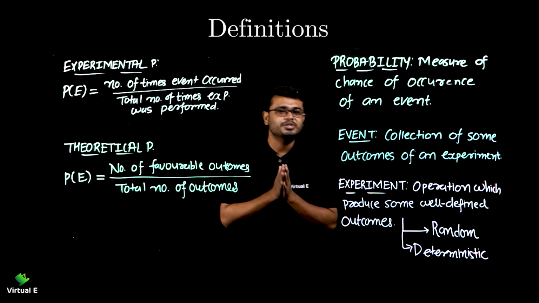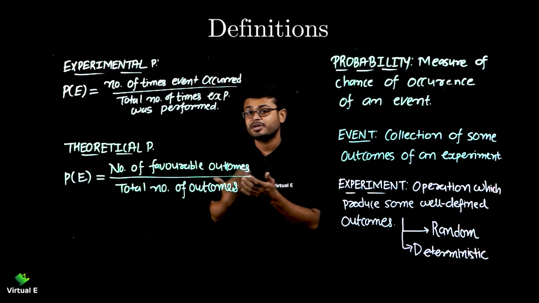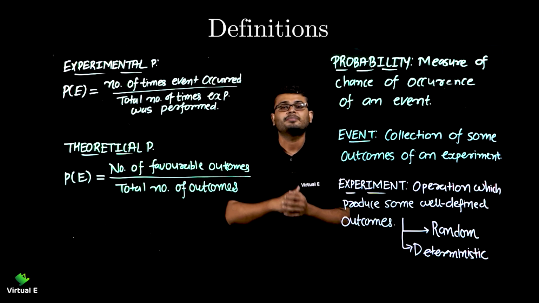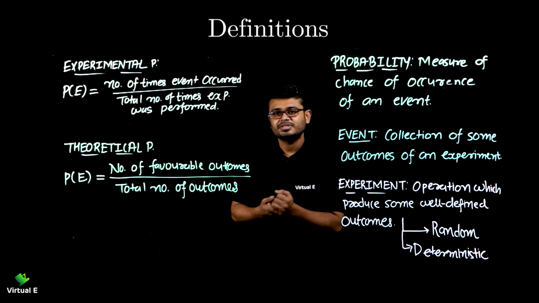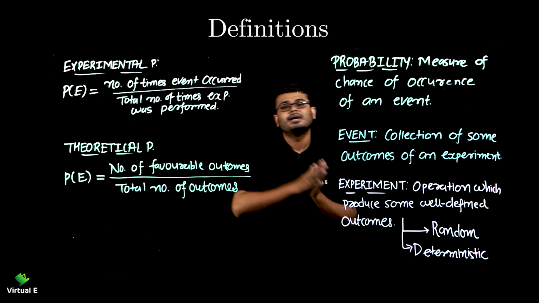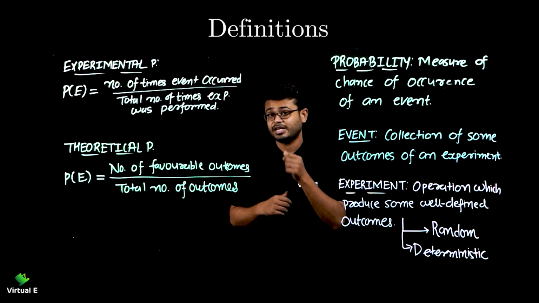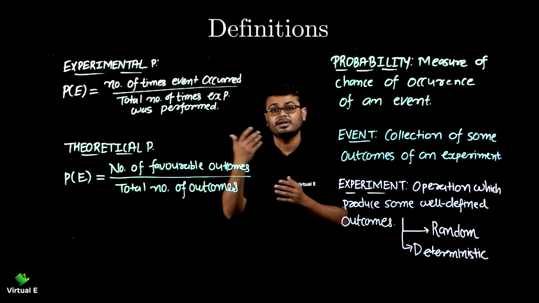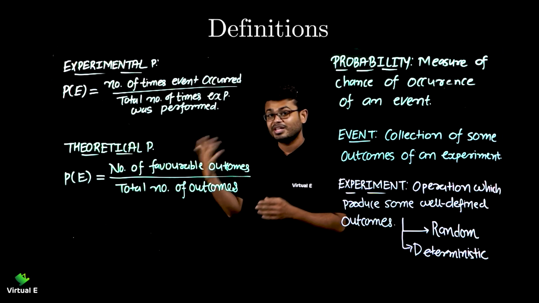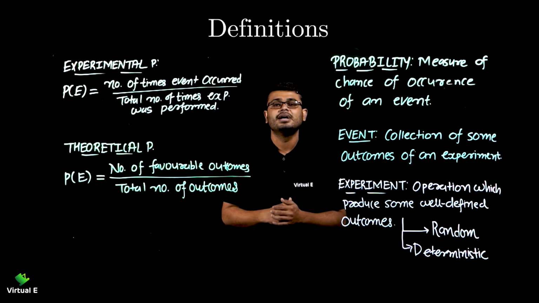Now, experimental means what? Experiment. You do experiment like science. Okay. You do experiment and you get some result and then you calculate the probability. Let's say you are tossing a coin. 1,000 times you toss a coin, 1,000 times you practically do in real life. There were guys who did this even more than 1,000 times. You can study in the books, right?